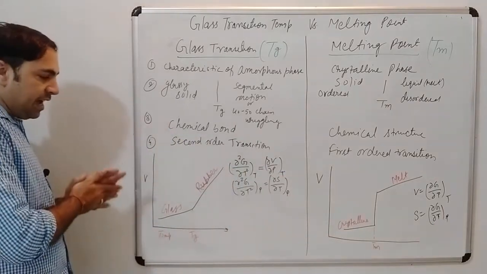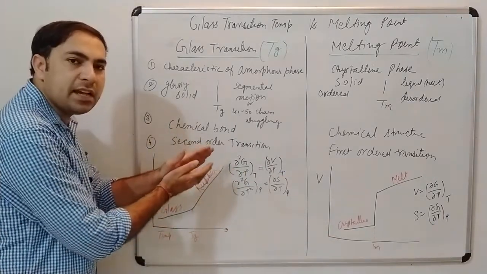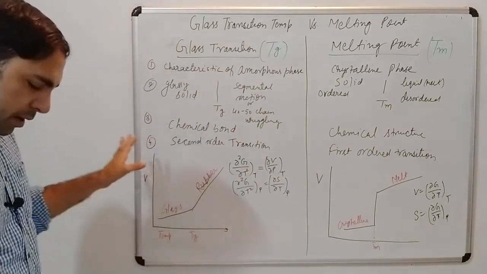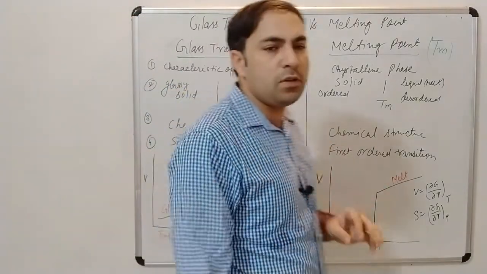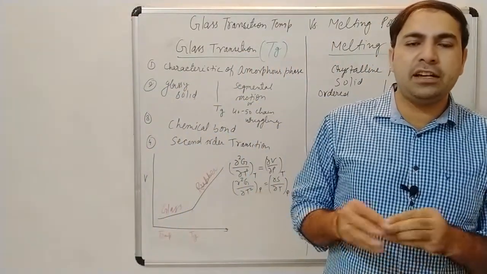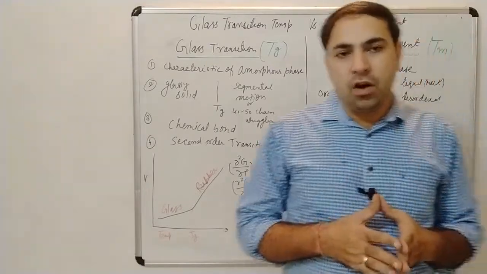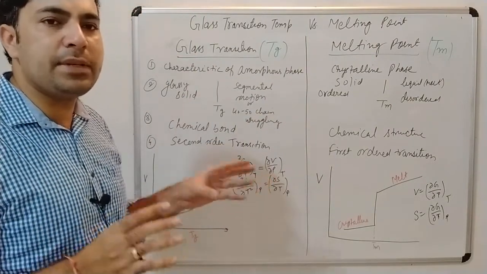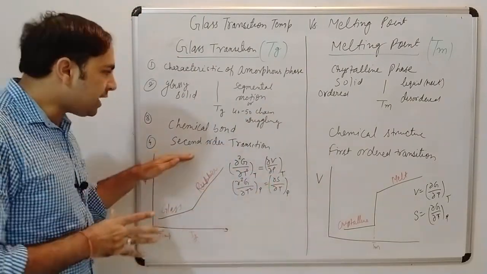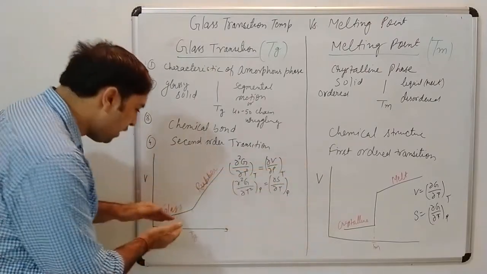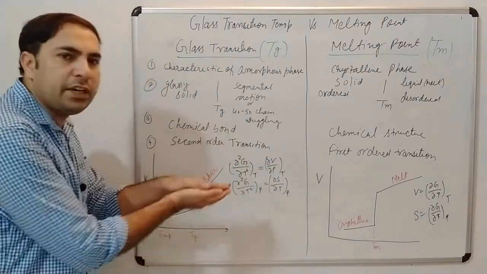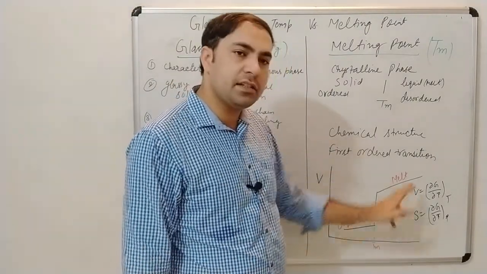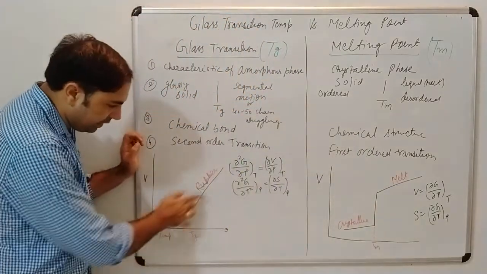So scientists have said this type of behavior is observed only in the second order transition, the glass transition temperature. So friends, remember only which is the first order transition and which is the second order transition. Nobody will ask in the exams for the derivation. Only remember the curve which is second order transition, which is first order transition. Transition means from one state to a second state, how they will transit. Here is also a linear structure, this is a sharp change, and this is a linear structure. Here it will change like this.